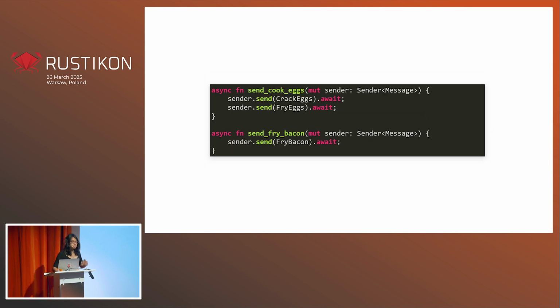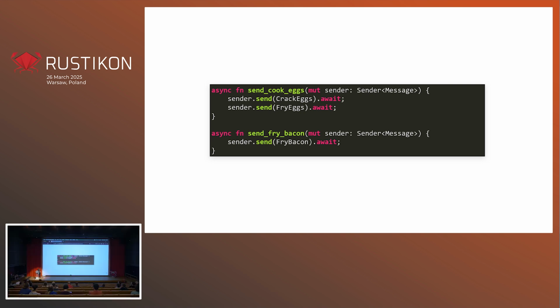Well, how do we tell the actor to cook something? We take hold of the sending end of that channel, and we send it a message. So, for instance, we can send crack eggs, or we can send fry eggs. And we're going to do that in our cook eggs function. We're going to have another function, and it's going to send a fry bacon message.